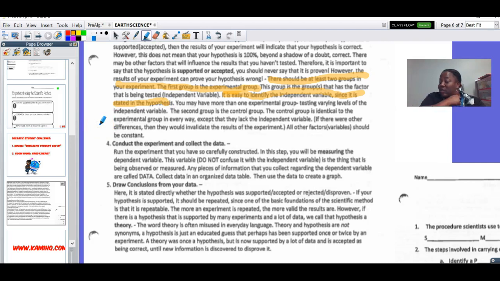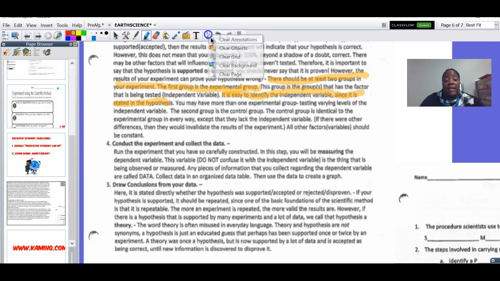Remember what we did today about the socks, right? Where are my socks? That's your independent variable. You're trying to figure out where your socks are. So the thing that we're testing is what's going on with the socks, and we're testing the dryer, okay? You may have more than one experimental group testing variable levels of the independent variable. The second group is called a control group. The control group is identical to the experimental group in every way, except that they lack the independent variable. If there were other differences, then they would invalidate the results of the experiment. All other factors, variables, should be constant.